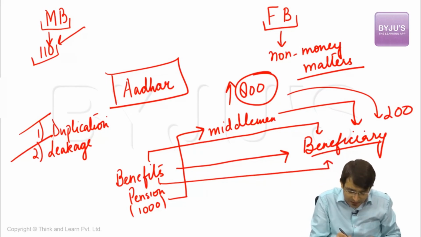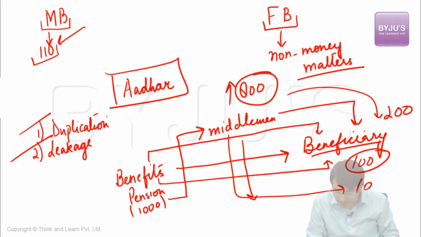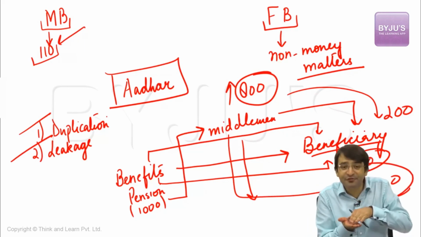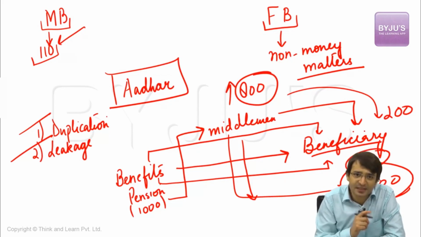Not only leakage, there was a problem with duplication also. Beneficiaries were 100, but the middleman was saying there are 1,000 beneficiaries. That means you are inflating the number of beneficiaries. Ultimately duplication, ultimately leakage. To solve this problem, his government came up with Aadhaar. What is this Aadhaar? Let's talk about this.